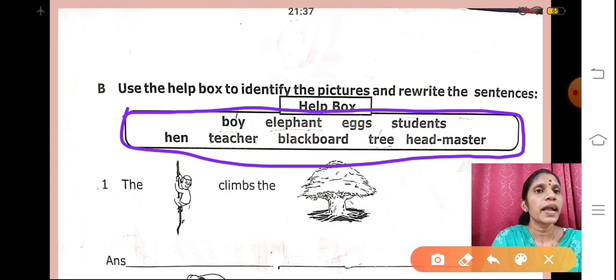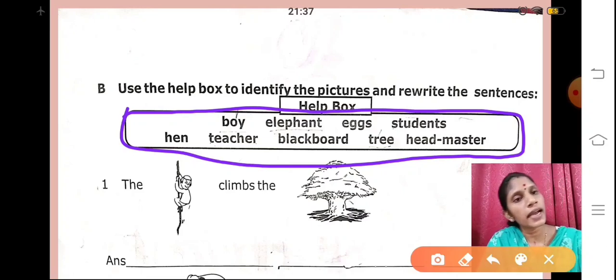Boy, elephant, eggs, students, hen, teacher, blackboard, tree and headmaster. So all these words we are going to choose one by one to complete the sentence. See, first one, what is given there?